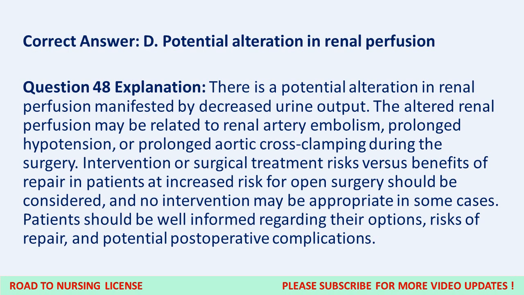Question 48. Explanation. There is a potential alteration in renal perfusion manifested by decreased urine output. The altered renal perfusion may be related to renal artery embolism, prolonged hypotension, or prolonged aortic cross-clamping during the surgery. Intervention or surgical treatment risks versus benefits of repair in patients at increased risk for open surgery should be considered, and no intervention may be appropriate in some cases. Patients should be well informed regarding their options, risks of repair, and potential postoperative complications.